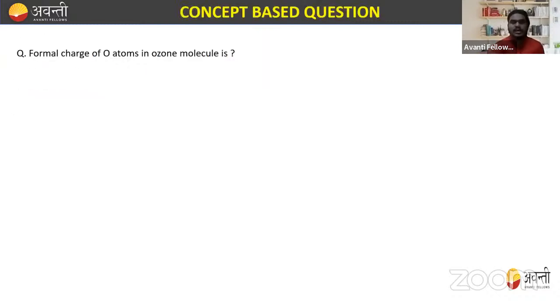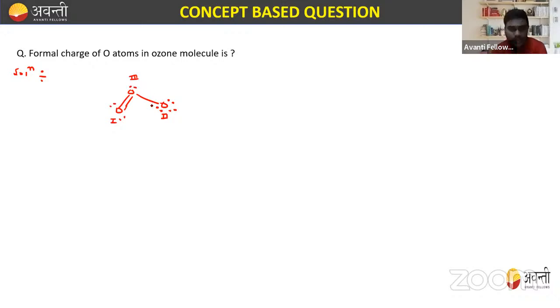Now, for example, if someone asks how to calculate the formal charge of the O atom in the ozone molecule, how will you calculate it? As we know, ozone has a structure like this: this is oxygen 1, this is oxygen 2, and this is oxygen number 3. They have 6 electrons, they have 4 electrons. We already drew this, so no need to redraw it.